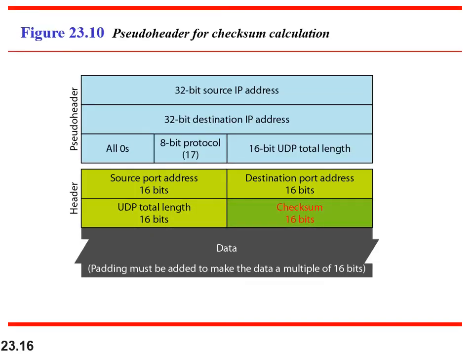And this is the pseudo header. UDP not only has a header but also an additional pseudo header, which has the source IP address, destination address, all zeros as a padding field, the name of the underlying protocol, and then the total length.